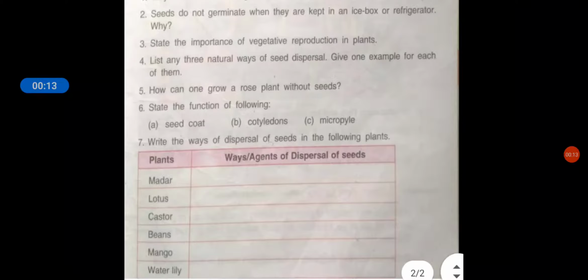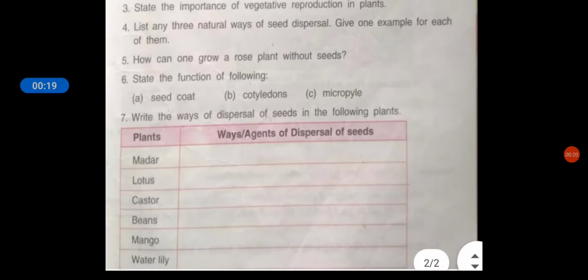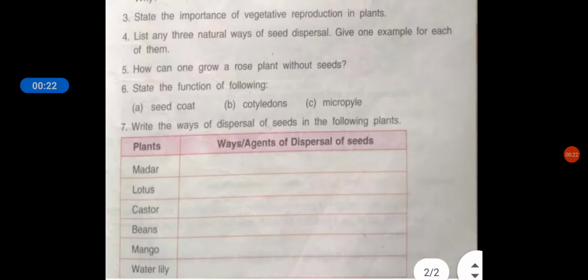So, question number 7 is: write the ways of dispersal of seeds in the following plants. In the first column, the names of the plants are given and we have to write the ways of dispersal of the seed. Number 1 is Madar. That's dispersal by wind. Lotus. We know lotus is grown in the water, so dispersal by water.